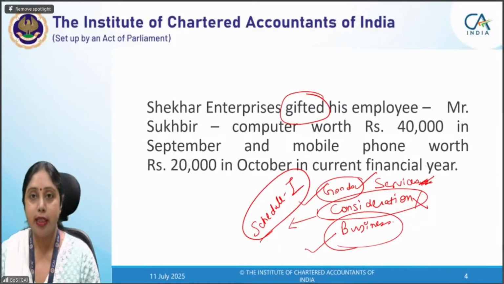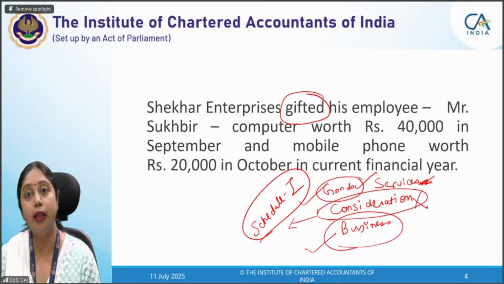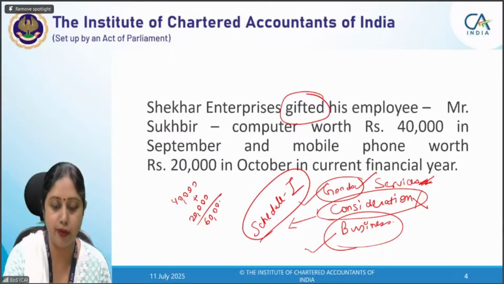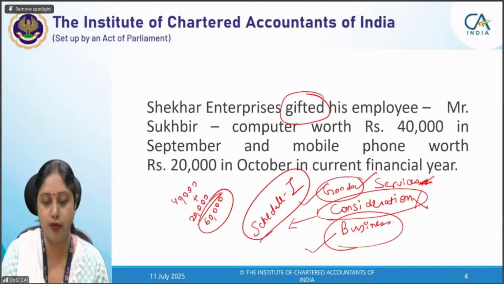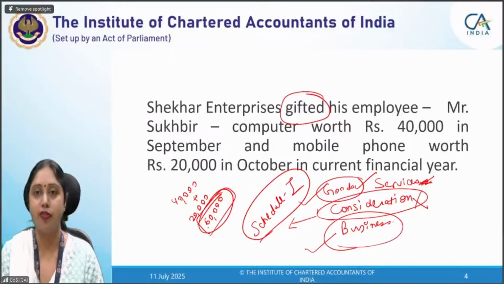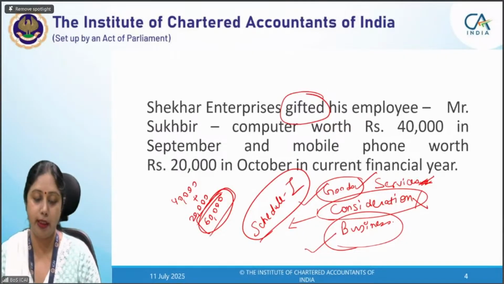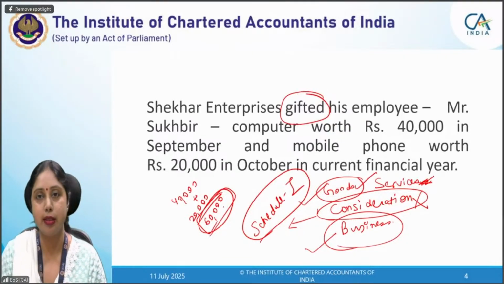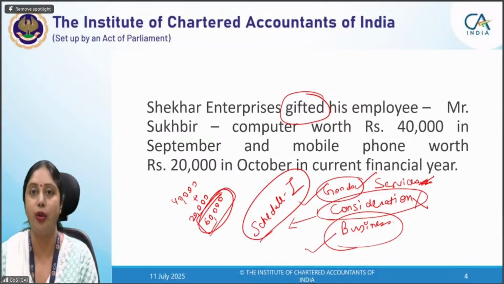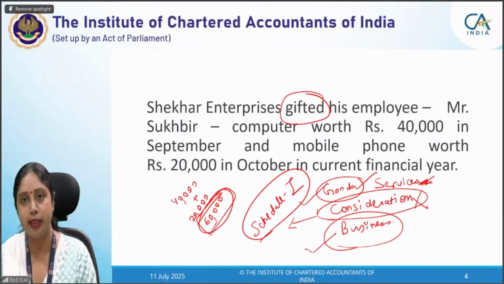Now, when I say exceeds rupees 50,000, first of all, we have to see that in a complete financial year, whether the gift amount is more than 50,000. Here the gift amount is 40,000 plus 20,000. That means 60,000 is the total gift amount. And we are taking that this will be the transaction value also, the value of supply also. We are not going into the valuation because today is the first class and this valuation is not applicable at the intermediate level. So 60,000 is the value of the goods gifted by the employer to employee in a financial year. That means it exceeds 50,000.